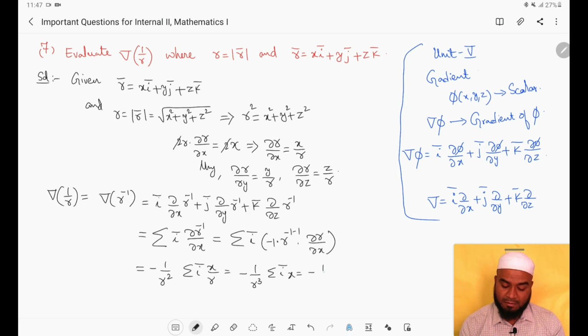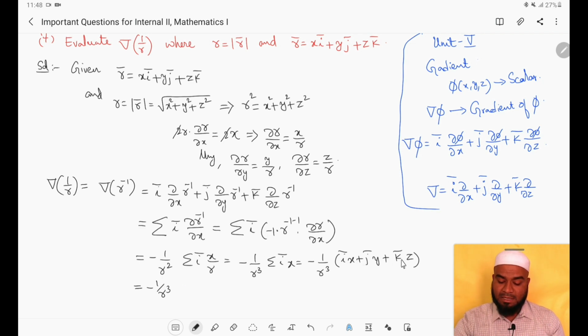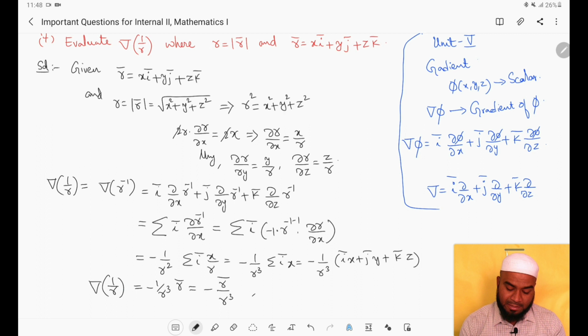Now this can be expanded. Minus 1 by r cube. What is the summation i bar x? It is i bar x plus j bar y plus k bar z, right? Which is nothing but, minus 1 by r cube as it is. You observe that x i bar plus y j bar plus z k bar is r bar. So we will get r bar here. Then it is minus r bar by r cube. So gradient of 1 by r is nothing but minus r bar by r cube, right?